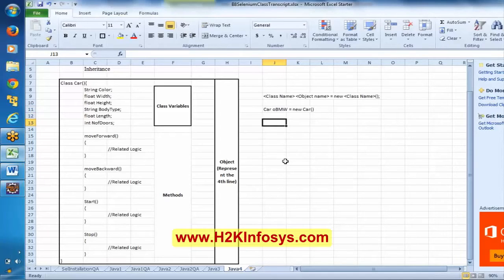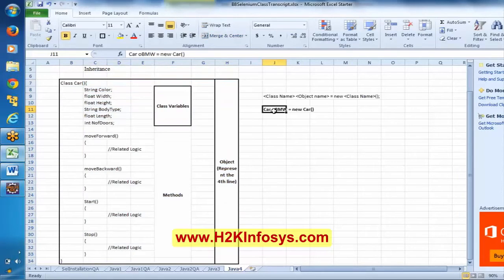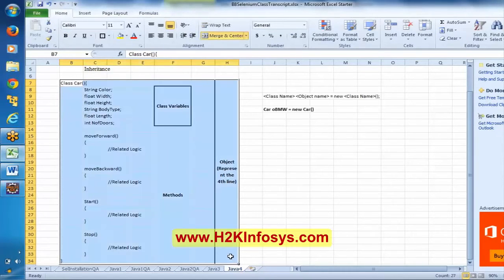In very generic terminology, what am I actually doing by this line? If I mention any line like this, what does it mean? The general meaning, in generic words, is like this: say this is a master paper, a master copy, and I am taking a Xerox of this. Everyone try to understand the statements. This is just to make you understand. Most people will just say it creates an instance and leave it there, but I'm trying to make you understand. Just imagine this is a master copy, and I'm taking a Xerox of this.